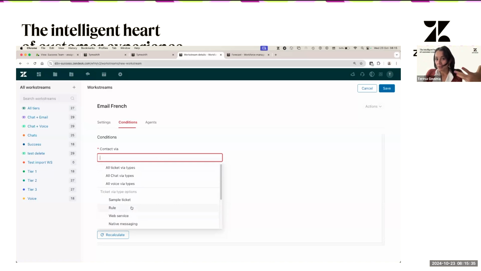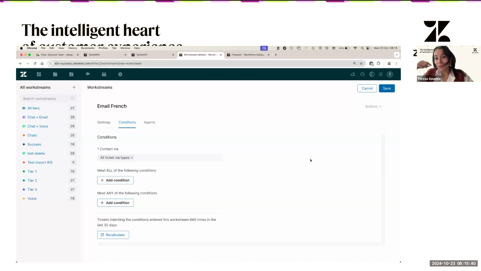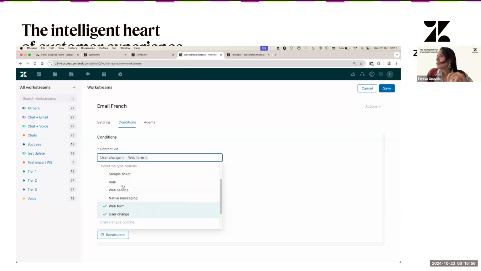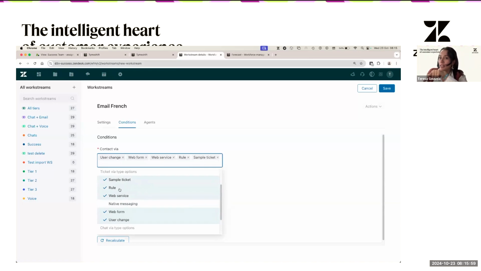Because something that happens commonly is that maybe you say, okay, all my emails, so all tickets via type. But if you have already another workstream with native messaging, we're going to overlap the conditions, because native messaging is part of all ticket via types. So in this case, if you have already that one, you will have to select them one by one. And just FYI, you're going to have here all of the via types that you have in your Zendesk account. So the list that you're going to see here is going to mirror what you actually have in your account. In our case, we only have these 6, but you might have more, okay?